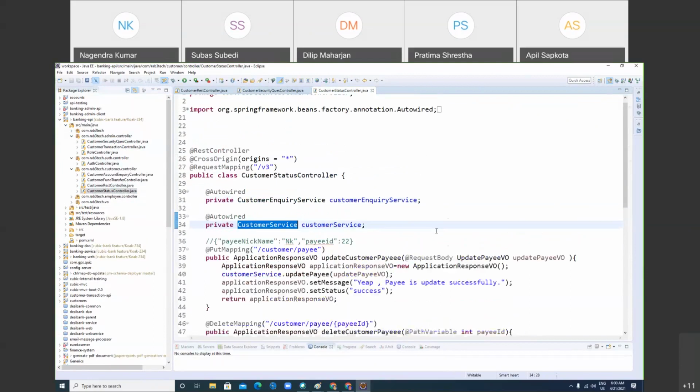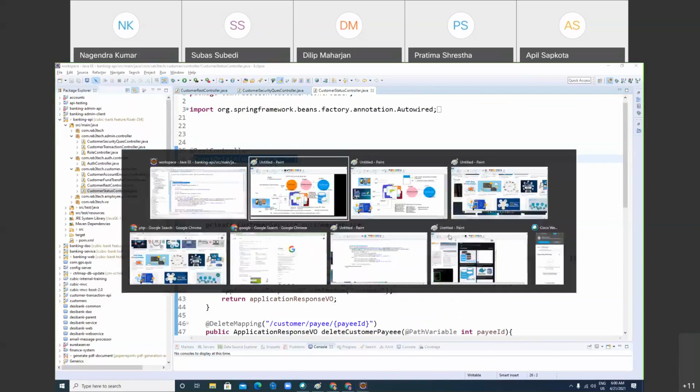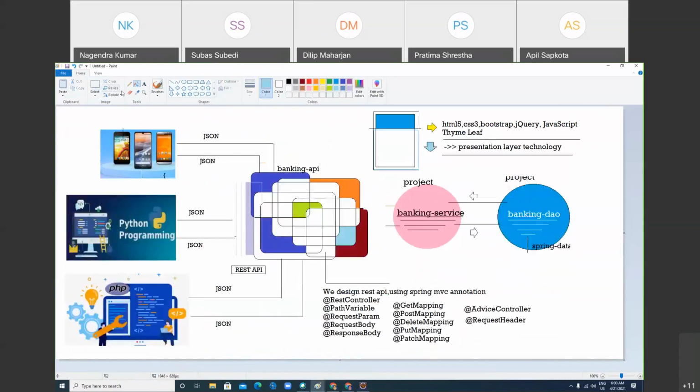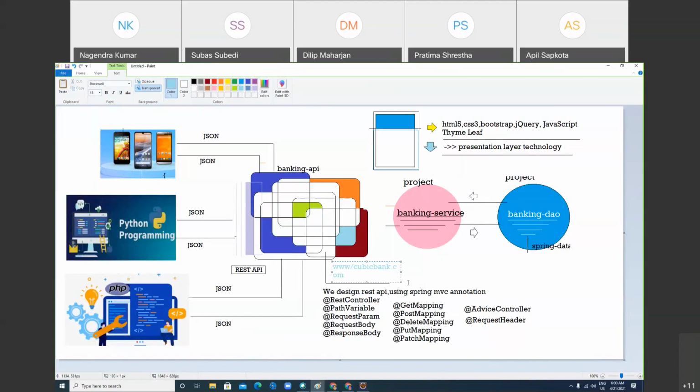Oh my God, this is typical architecture which Prabhat had taught you. Your question may be, what is this? See, your REST API is normally called from a different domain. You know domain? If your REST API is running on www.cubicbank.com, right? Say yes, it is running over there.